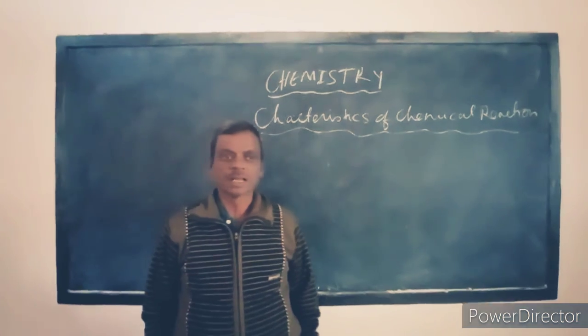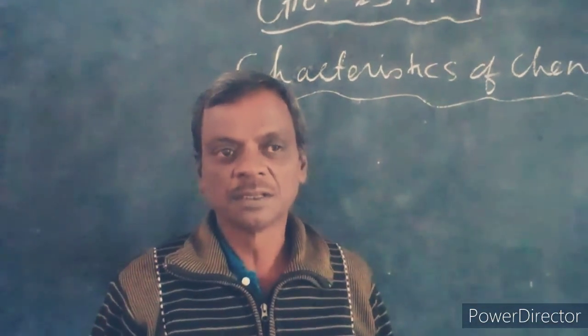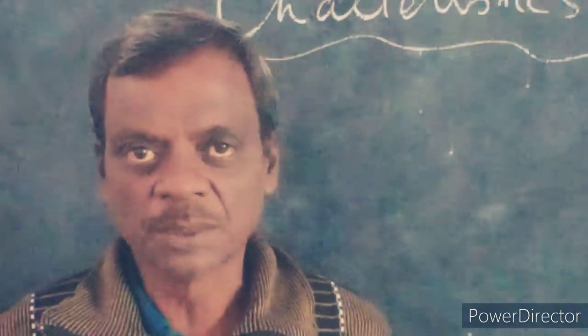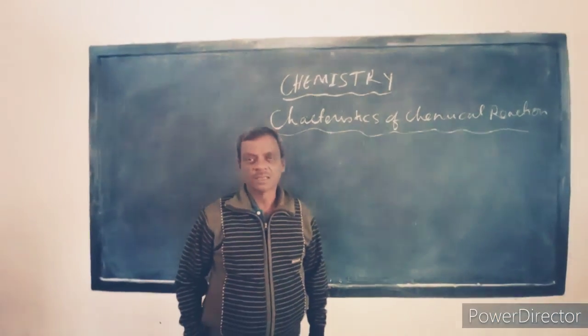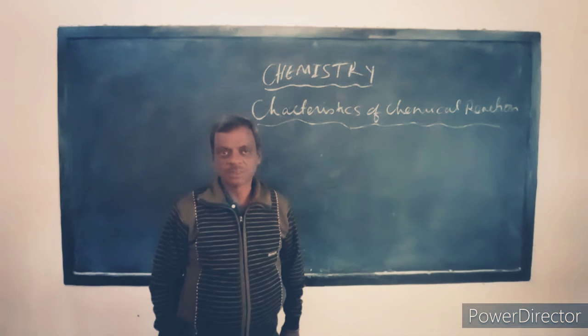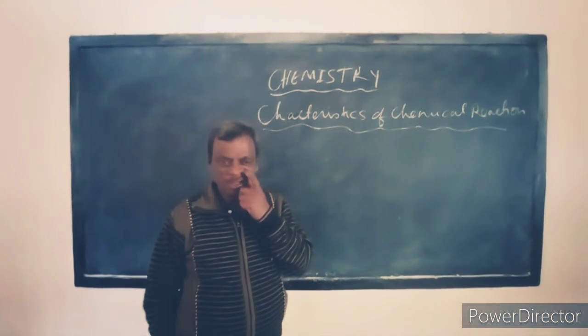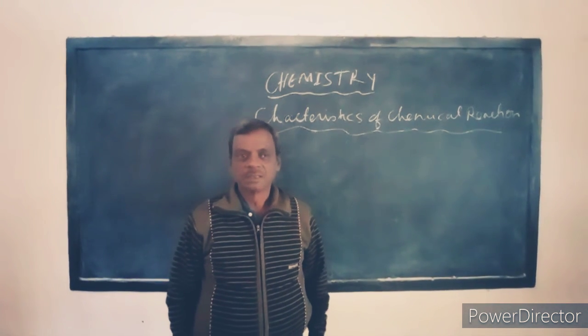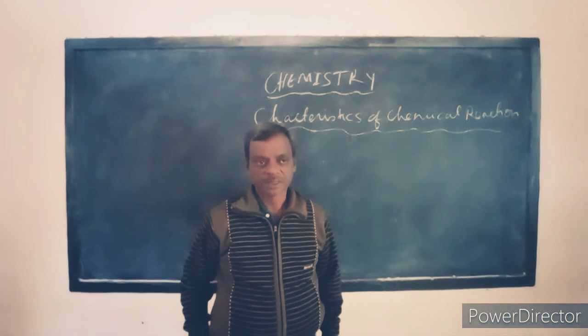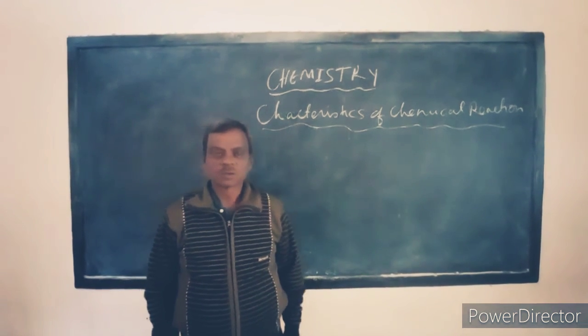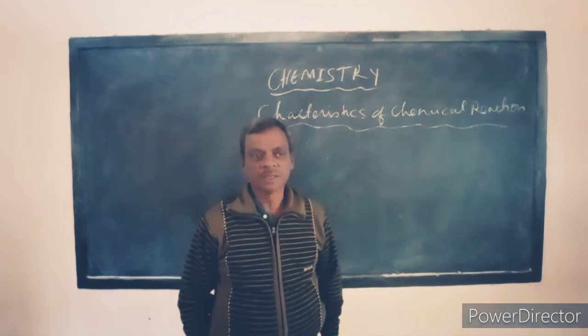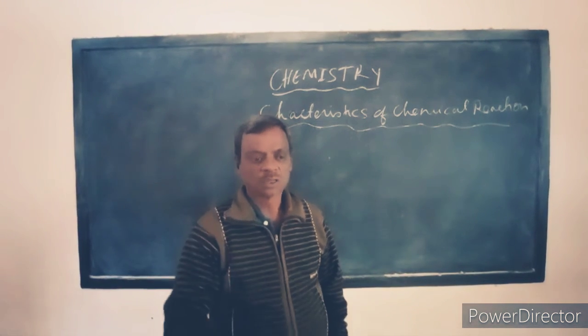In the previous class I explained about chemical reactions, how a chemical reaction takes place, and today I shall explain more about this chapter. First of all, I will explain the characteristics of chemical reactions. Before that, I would like to ask one question: how does magnesium react with oxygen?